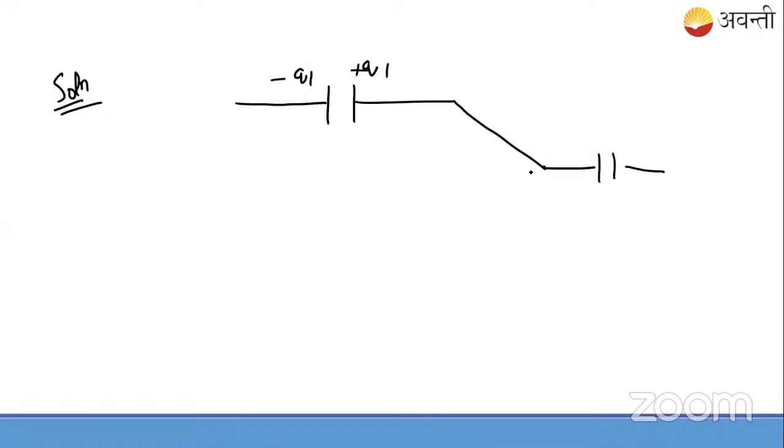So the solution on your screen says this. This is a capacitor plate. This is the charge on this, minus Q1 and positive Q1. And this is like this. Okay. This is also a capacitor plate. Here the charge is minus Q2 and positive Q2.